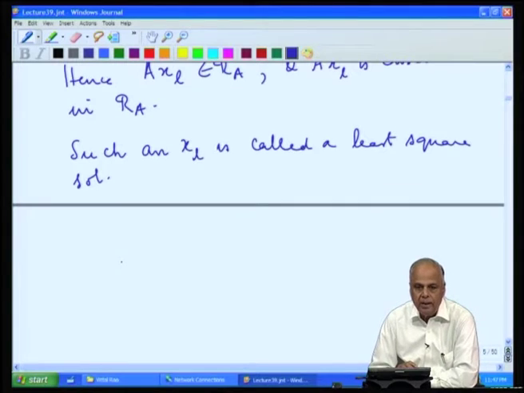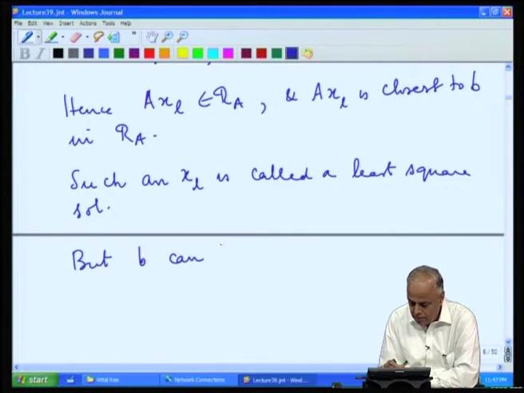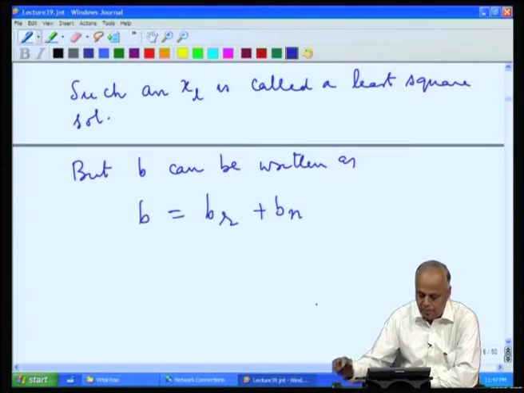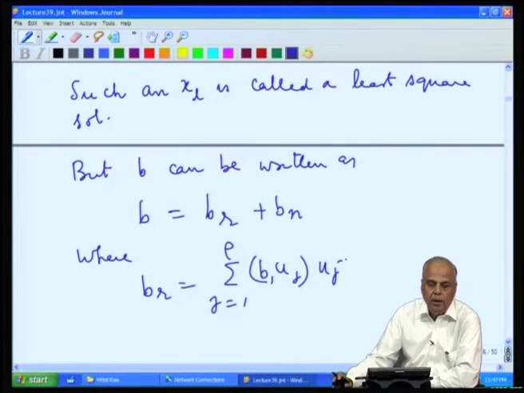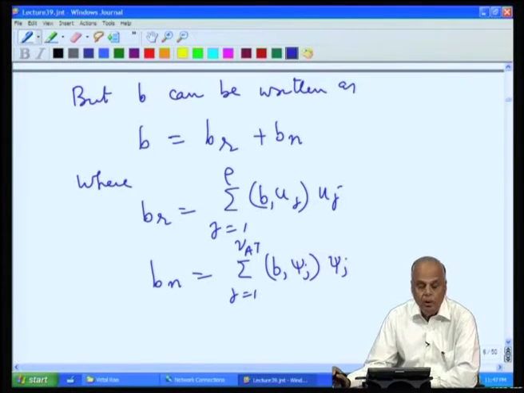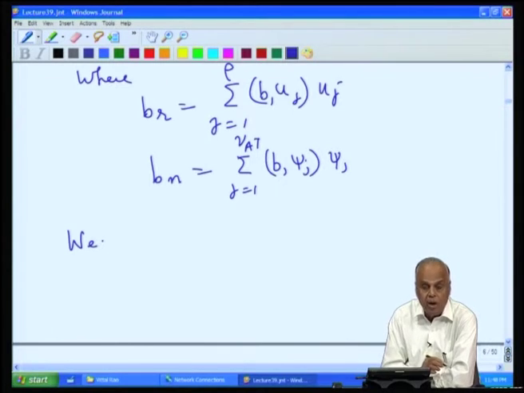We know that A x_l gets closest to B and it is in the range of A, but B can be written as B equal to B_r plus B_n, where B_r is the projection of B onto the range of A. So, we write B_r as the sum over j equal to 1 to rho of <B, u_j> u_j, that is the projection in the range of A, and B_n is the projection of B on the null space of A. Now, we know that the vector in the range of A which is closest to B is given by B_r, which we have seen while studying the orthogonal projections.